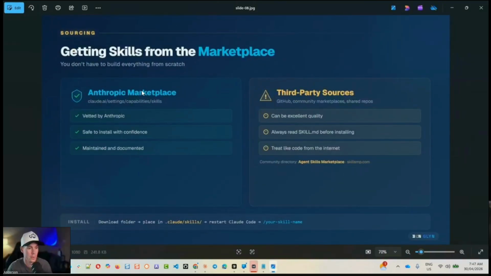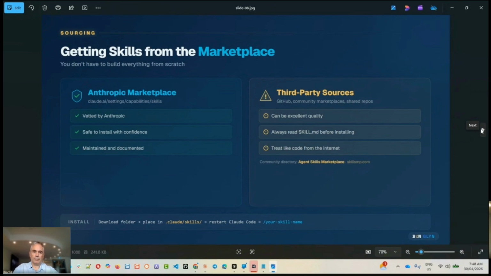Cool. So get your skills, create your skills, share your skills, but be safe in the skills that you download, especially from external third-party sources. And again, remember why we are using skills: we're using them to buy back time, and to make things more consistent and of a higher quality. Really what you're doing is building components in what I would like to call my own Claude architecture or operating system.